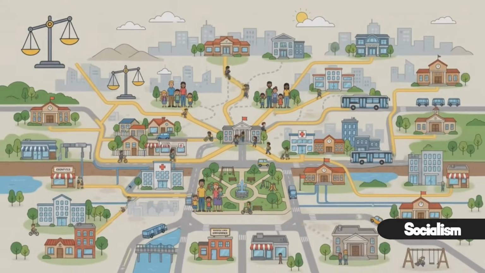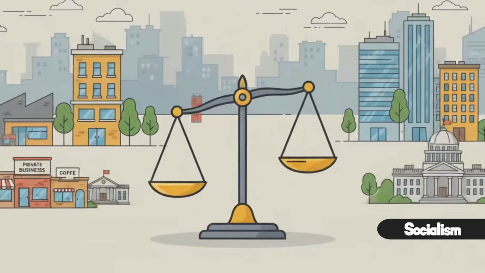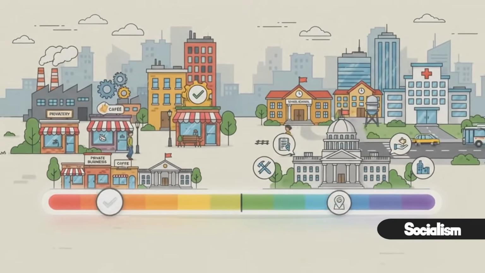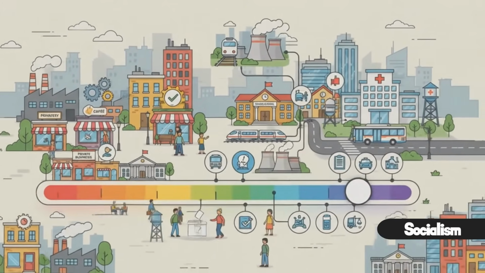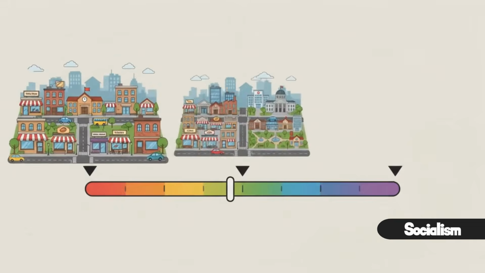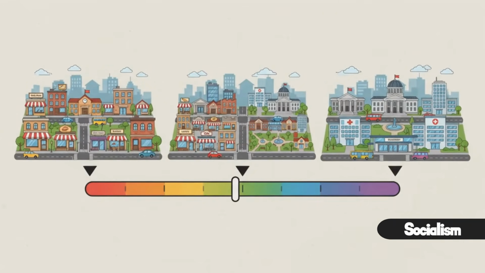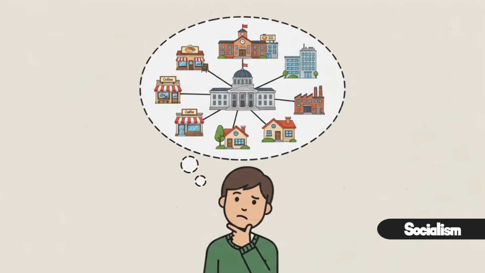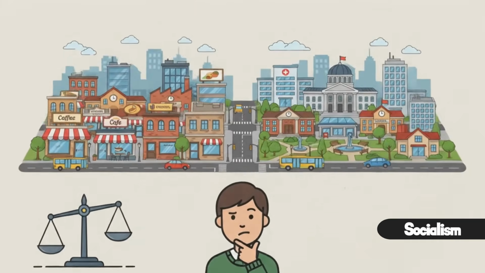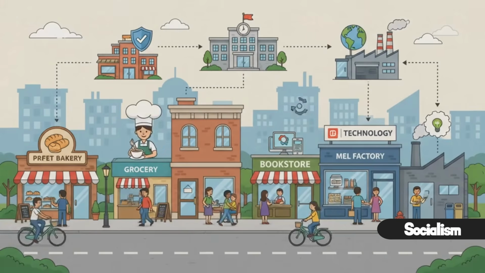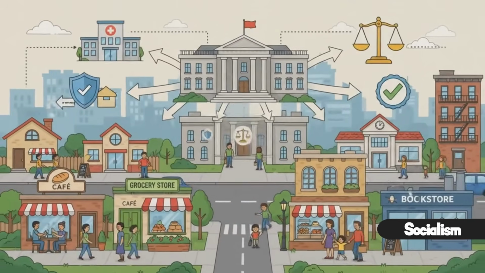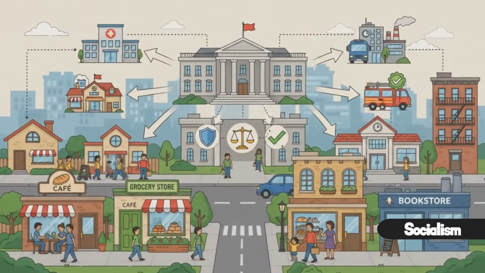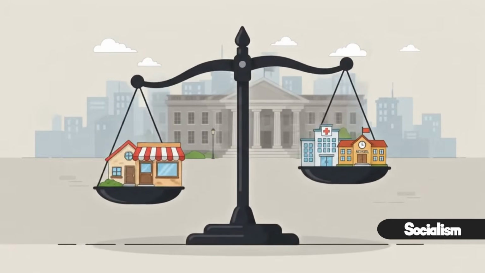That's why socialism exists on a spectrum. Some countries combine socialist policies with democratic elections and private businesses, while others give the government much greater control over the economy. It isn't a single model that's applied the same way everywhere. The mistake many people make is thinking socialism means the government owns everything. In reality, many socialist systems still allow private businesses, private property, and market competition. The difference is that the government generally plays a larger role in regulating the economy and providing public services.